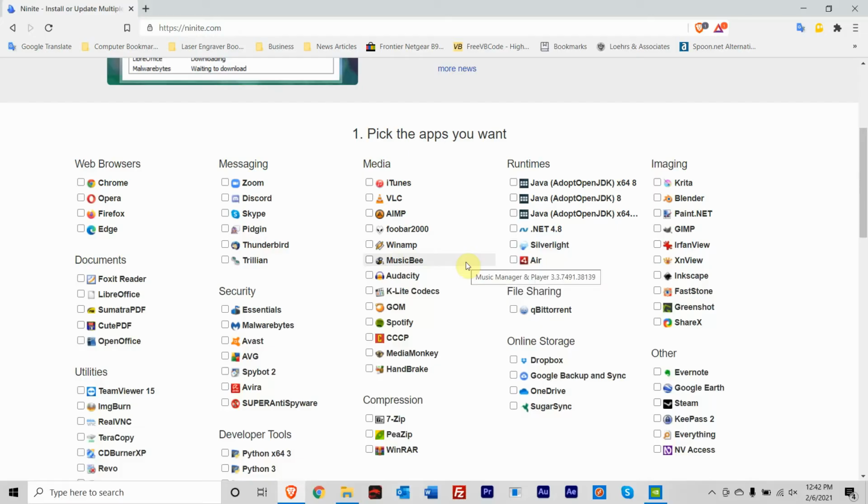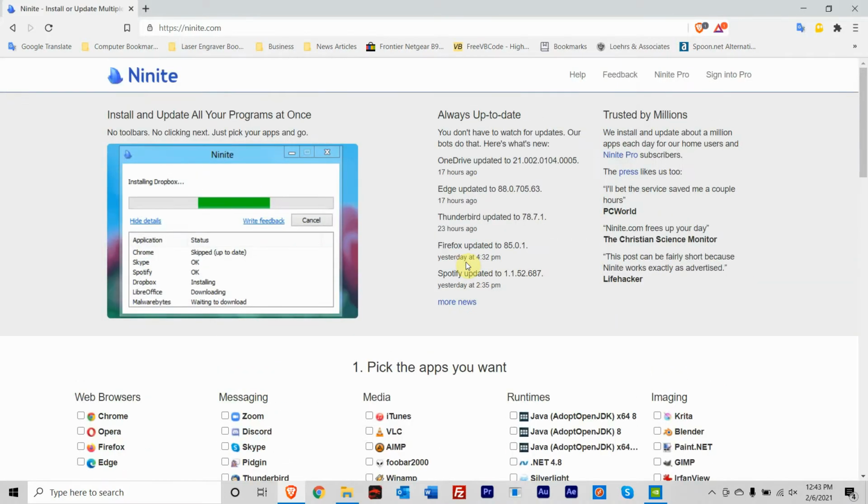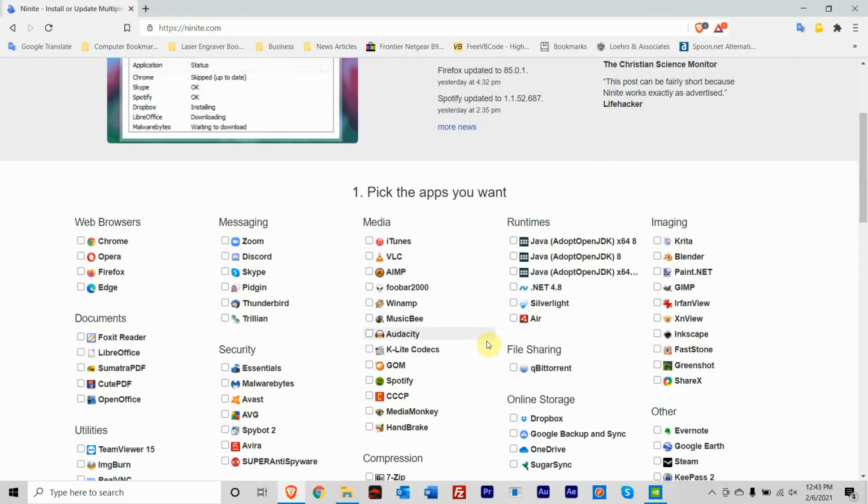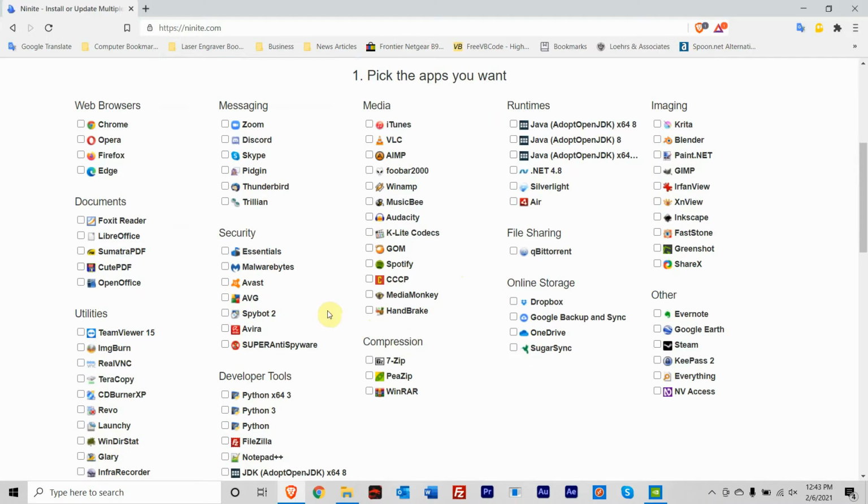All right, today's trick is ninite.com. It's a website you should know. It is one of those websites that actually makes everything easy to install. It has all kinds of interesting things, web browsers that maybe you want to add on to your Windows machine. Maybe you want to add on a media player.